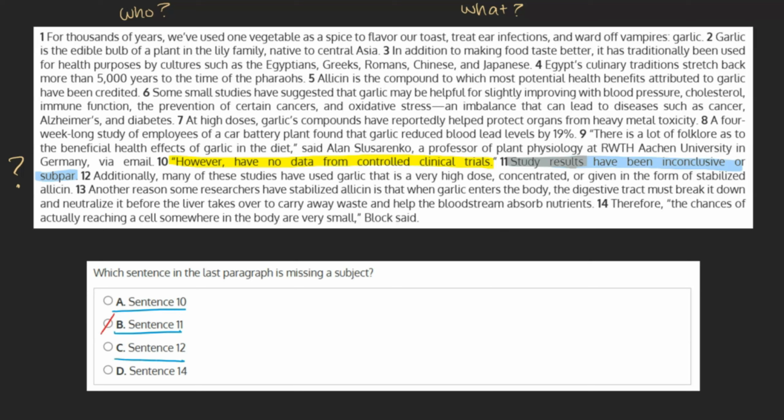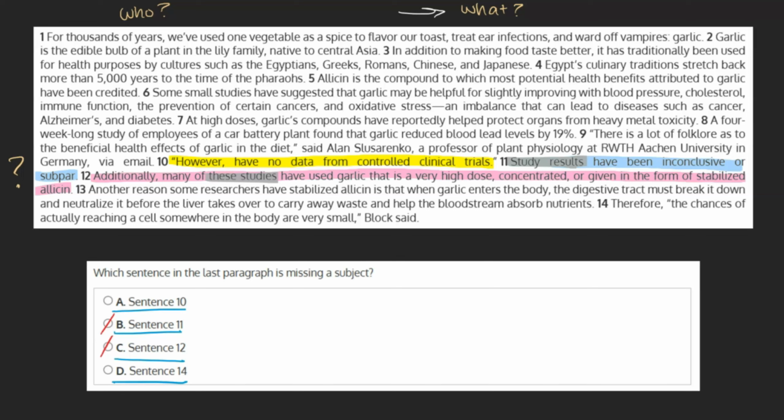C. Sentence 12. Additionally, many of these studies have used garlic that is a very high dose, concentrated, or given in the form of stabilized allicin. Again, we ask what. What has used garlic? The sentence tells us these studies. As this is the subject of our sentence, we can mark this as incorrect.